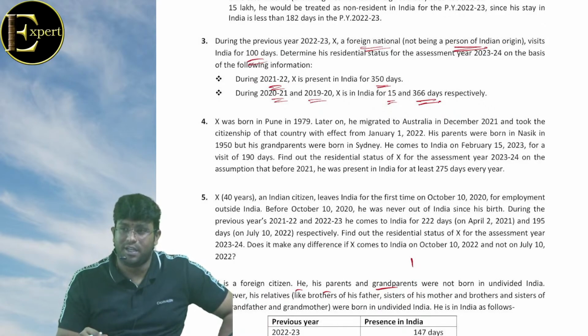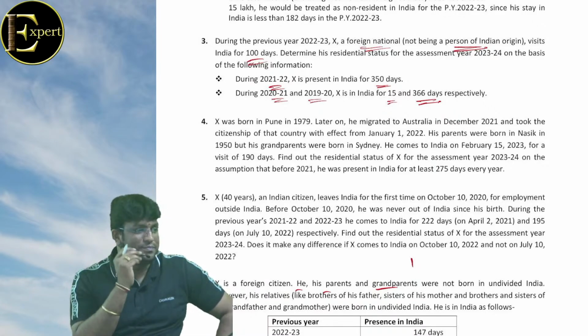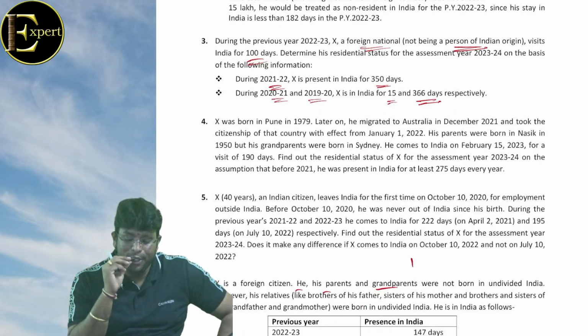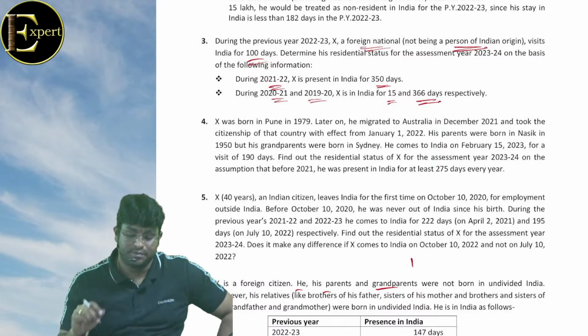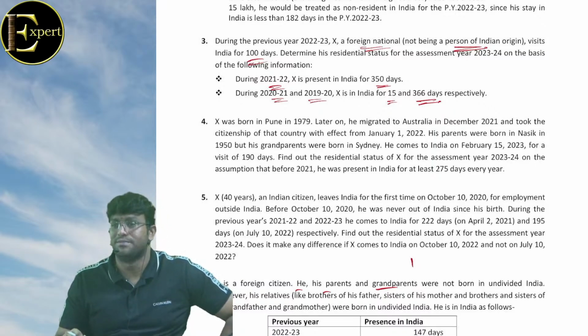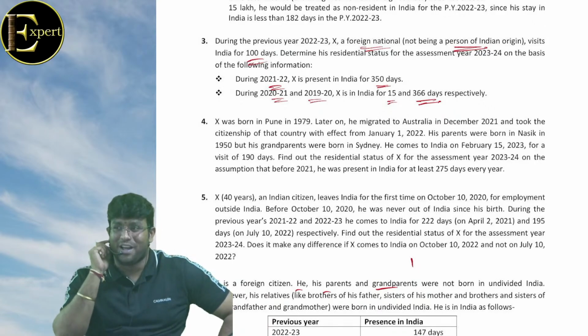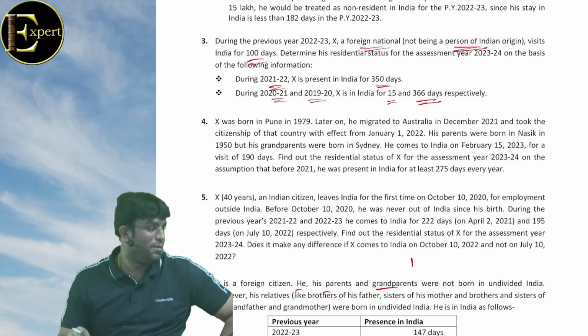Think properly, then tell me the answer. Options: ROR, RNOR, NR. बोलो आंसर क्या है?